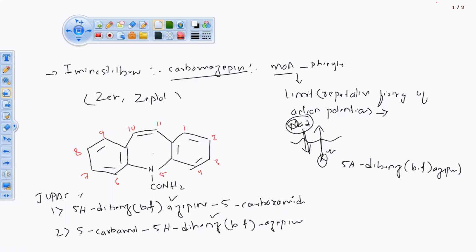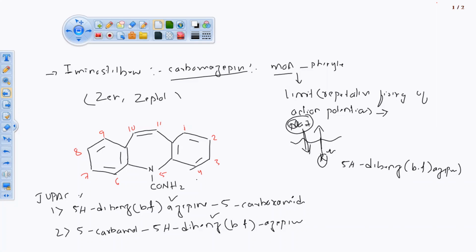The basic nucleus is dibenzazepine. So here on 5H you don't have anything, you are having a hydrogen atom. It means that is connected with something. 5H dibenz, B and F you are not remembering. You can write the dibenzazepine derivative. It belongs to the class of dibenzazepine because you are having two benzene rings. यहाँ पर modification आप कर सकते.